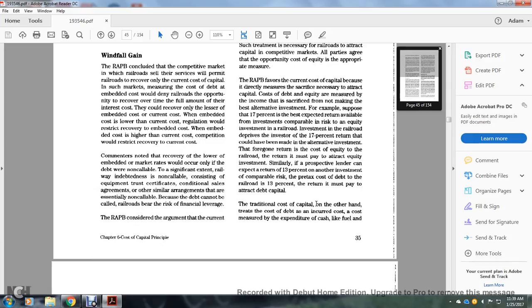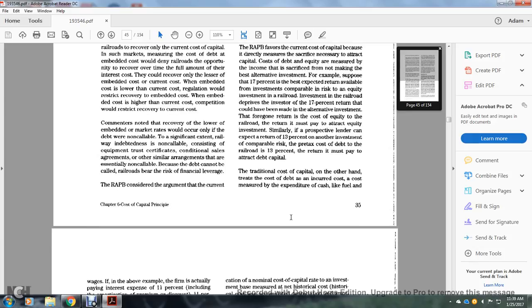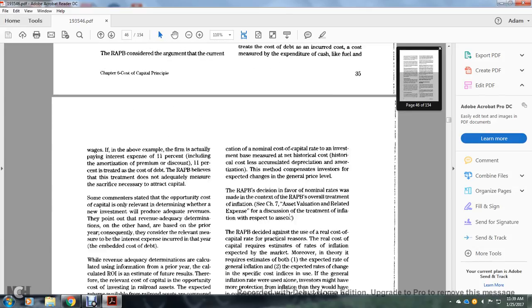Traditional cost of capital, on the other hand, treats the cost of debt as incurred, with the cost measured by expenditures like fuel and wages. In the above example, the firm is actually paying an interest expense of 11%, including the amortization of premium and discount, and the 11% is treated as the cost of the debt.